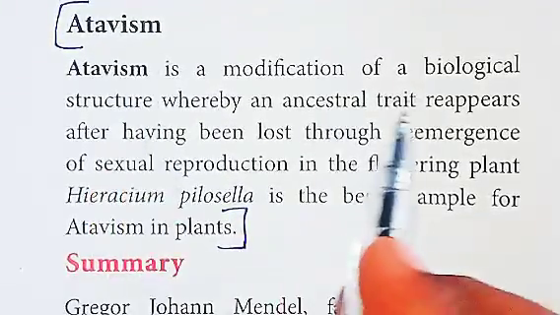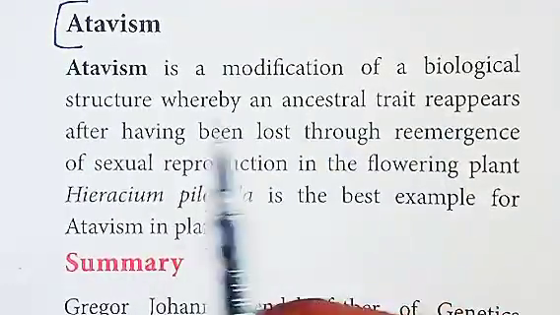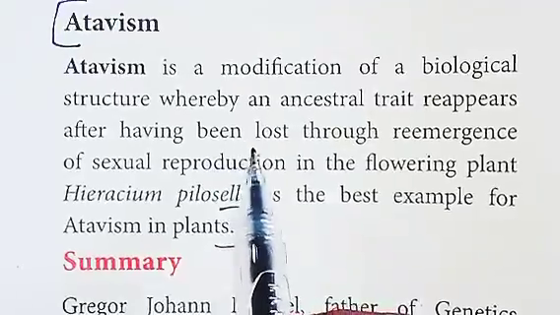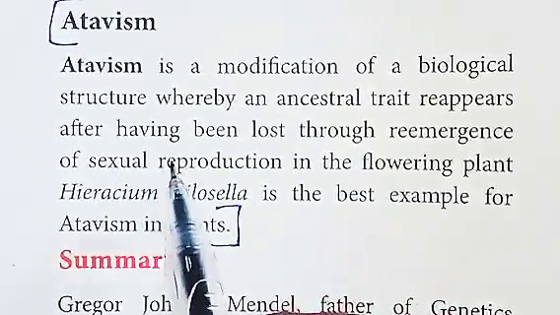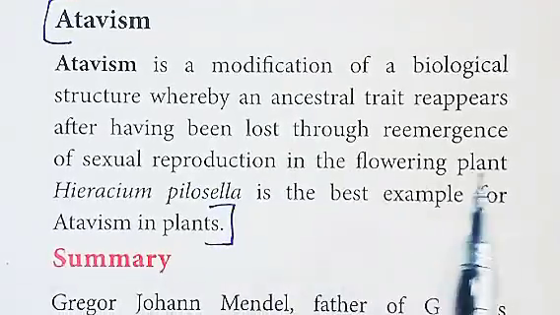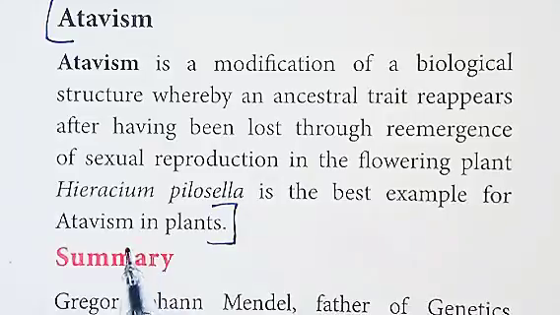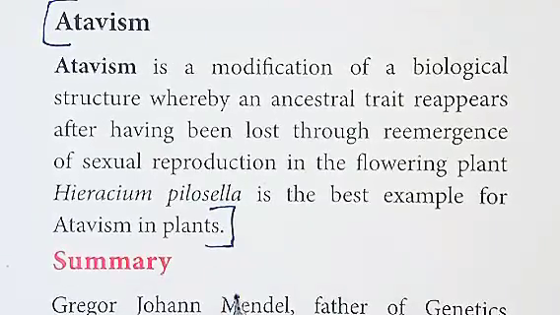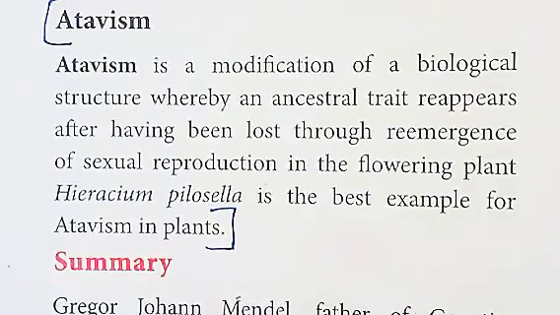Atavism is a modification of biological structure whereby an ancestral trait reappears after having been lost through evolutionary change, such as the reemergence of sexual reproduction in the flowering plant. Hieracium pilosella is the best example for atavism in plants. So we have completed part C. Now we are moving to part D. This is the last part.